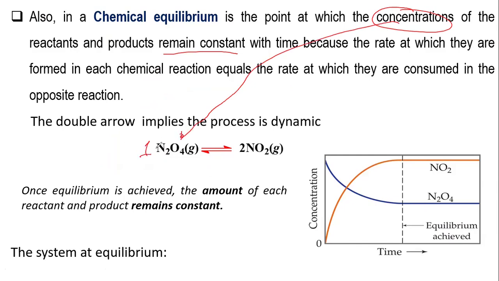So take note that here, for example, 1 mole of dinitrogen tetroxide will form 2 moles of nitrogen dioxide. So since there is an equal rate, the formation of your 2 moles of nitrogen dioxide is now equal to the formation of your dinitrogen tetroxide on the other hand. So once equilibrium is achieved, the amount remains constant. Take note again that the amounts are not equal, but they are forming at a constant rate.